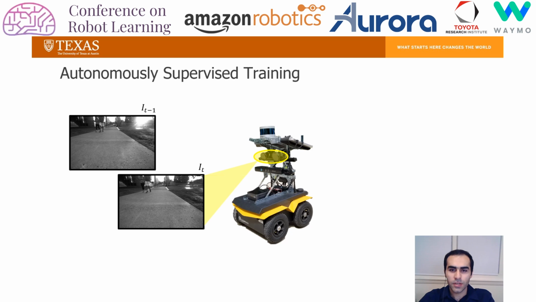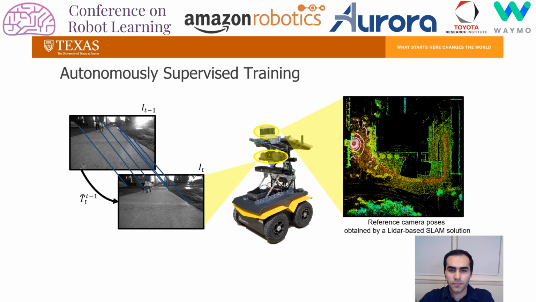During runtime, for each captured image, features are extracted and matched with previous images and 3D map points. Then the pose of the camera at the current frame is estimated given those correspondences. The estimated relative pose of the camera is compared with the reference camera poses obtained by a LiDAR-based SLAM solution. If there is a large difference between the two, indicating an unreliable estimate of the camera pose by IVSLAM, this frame will be skipped and will not be used for generating training data.